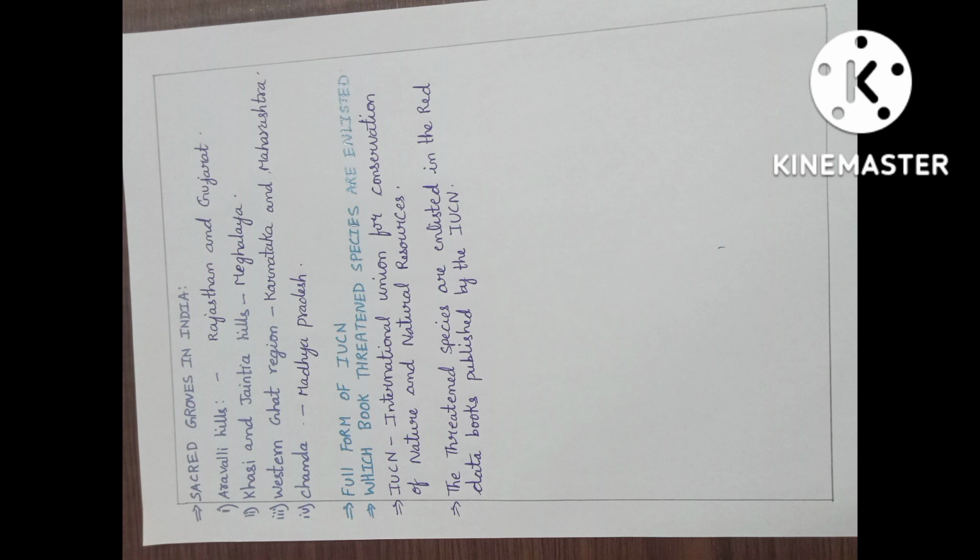The 310 species. Which species here? 310 species are enlisted in which books? They are enlisted in the Red Data books published by the IUCN. Who published them here? IUCN. It means International Union for Conservation of Nature and Natural Resources.